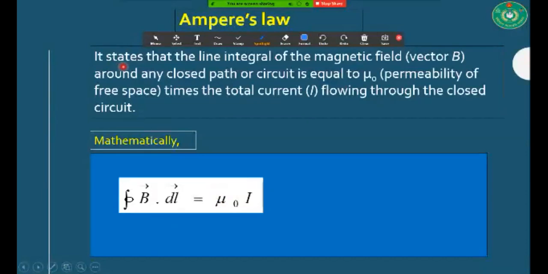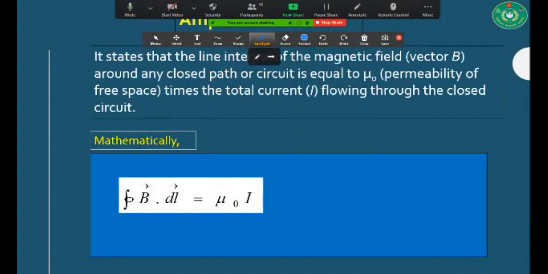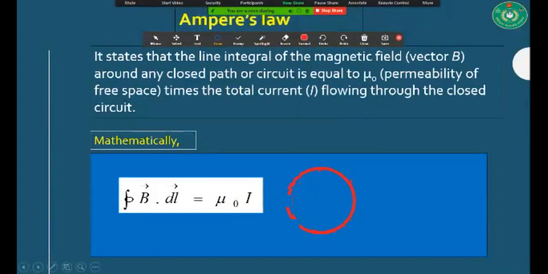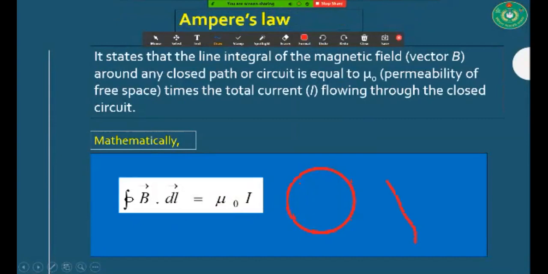It is stated that the line integral of the magnetic field. Okay, what is a line integral? You have to know what a line integral is. Let us suppose it's a wire, and you are considering a small length dl here and dl here. In this way there are numerous dl.